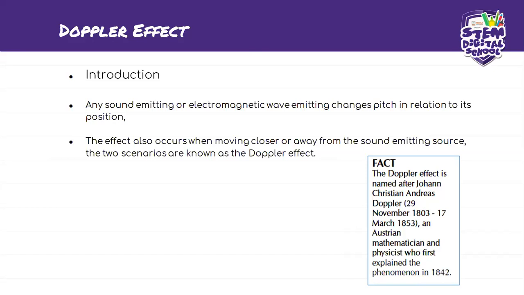So the effect also occurs when moving closer or away from the sound emitted source. These two scenarios are known as the Doppler effect. Another fact that we need to know is that the Doppler effect is named after John Christian Andreas Doppler, who was born on 29 November 1803 and died on 17 March 1853, an Austrian mathematician and physicist who first explained the phenomenon in 1842. And today is 2020, and we are still talking about the phenomenon that he described all these centuries ago.